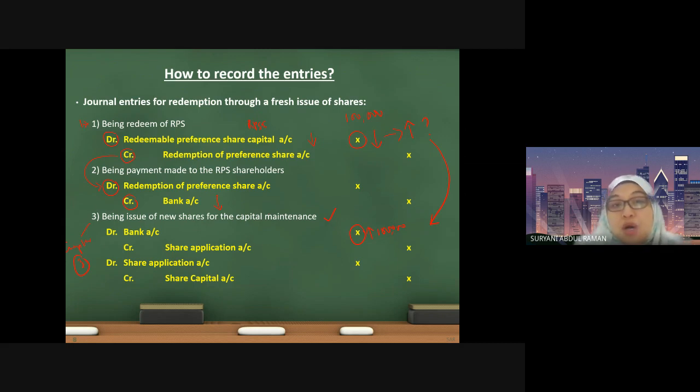Assuming you are issuing ordinary shares, here you should record as ordinary share. If you are issuing preference shares, then here you are going to record the preference share, depending on your question. So how to record the issuing of shares? As usual, step number 1, debit bank, credit ordinary share application. Assuming we don't have any oversubscription, we are going to directly transfer the share application to the share capital account, depending on the type of shares that you are issuing.